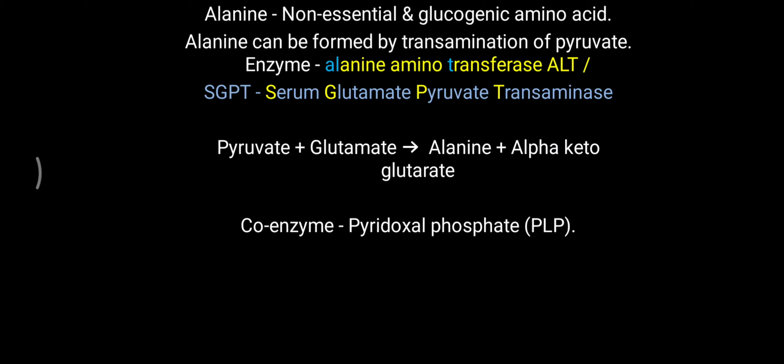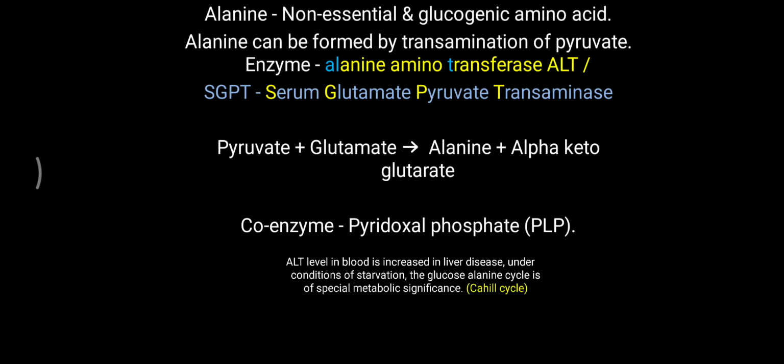But further, you have to remember, in this reaction the coenzyme pyridoxal phosphate, that is vitamin B6, is needed. In most of protein metabolism, vitamin B6 plays a main role. So you have to remember, in this SGPT reaction, again pyridoxal phosphate is needed.